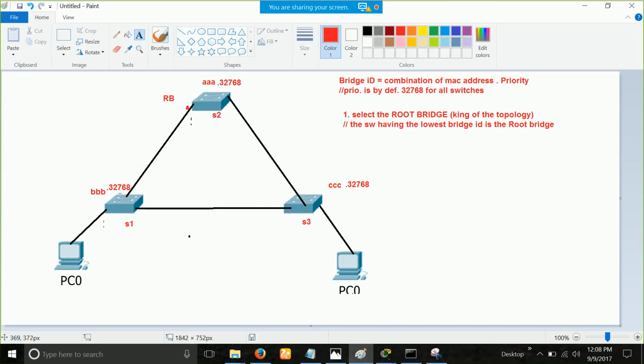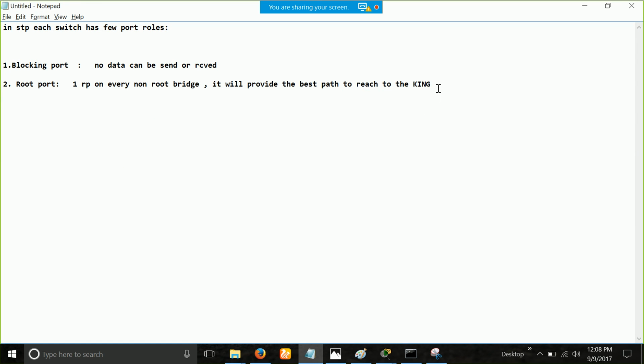So for example, on this switch, either this port or this port is going to be a root port. Same on this one, either this or this, one of them is going to be a root port, which will provide the best path to reach the king. How it is going to be selected, that's for later. Okay, root port, blocking port.